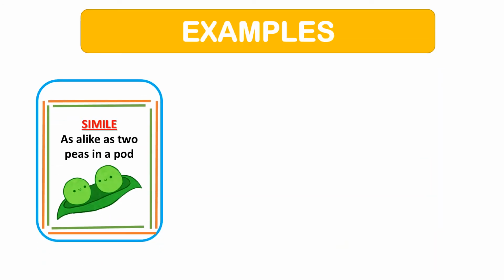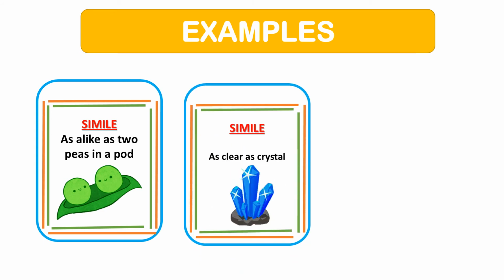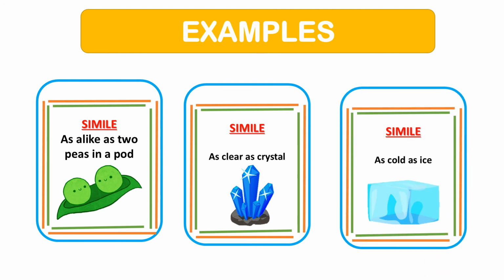As alike as two peas in a pod. It means that something which is identical or similar in some way. As clear as crystal. This simile means that something which is easily visible or easily understandable. As cold as ice. It is normally referred to a person who does not show any emotions.